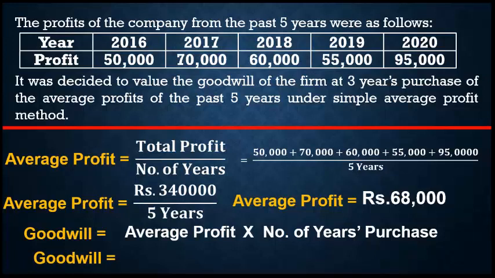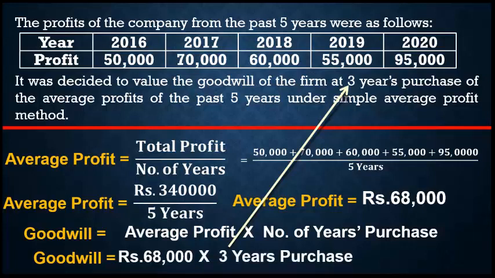Goodwill is equal to already calculated average profit, 68,000, into number of years purchase stated in the problem, 3 years purchase. 68,000 into 3 years purchase, total goodwill of the company is rupees 2,04,000. Rupees 2,04,000 is the goodwill.